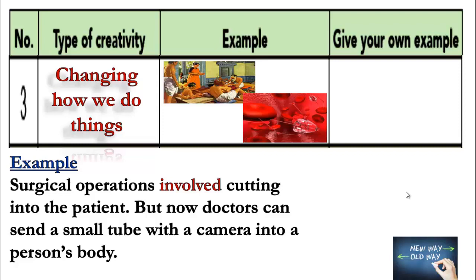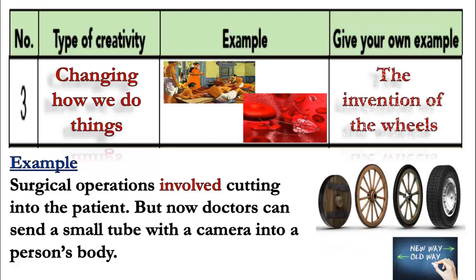What about your own example here? Can you see this one? The invention of the wheels, like the wheels or the tires of the cars, like it was like this in the past and it has evolved, okay? Changing how we do things.